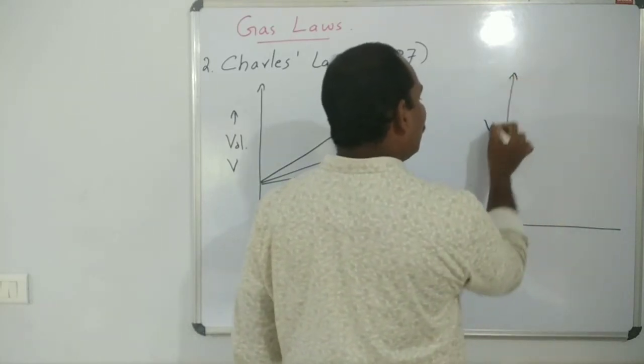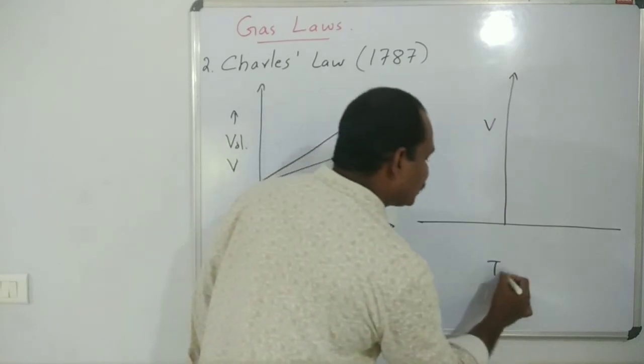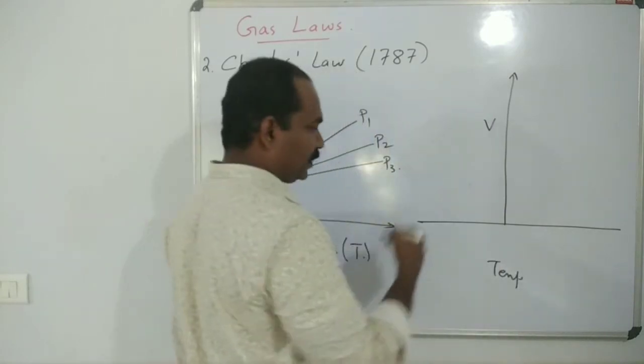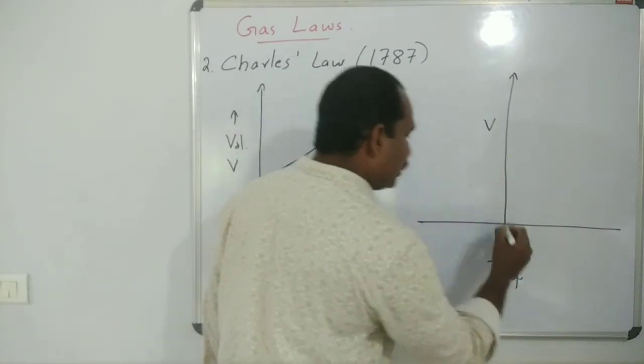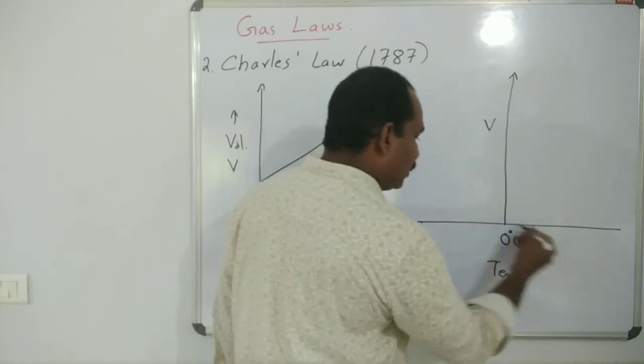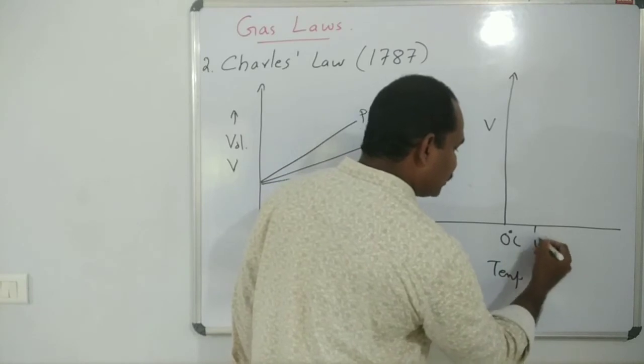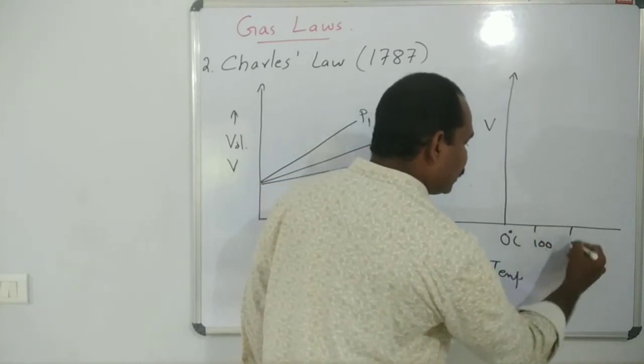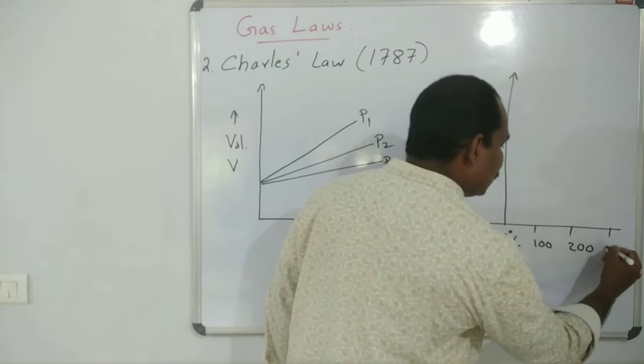This is the volume axis. This one is the temperature axis. It is 0 degrees Celsius. Then to the right side 100, then 200, 300.